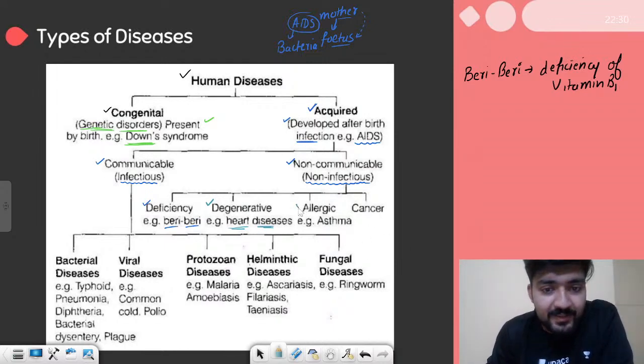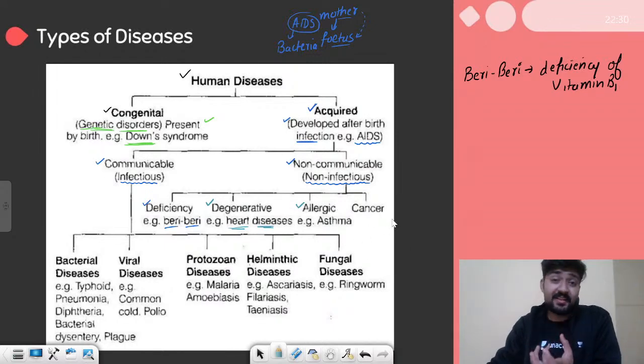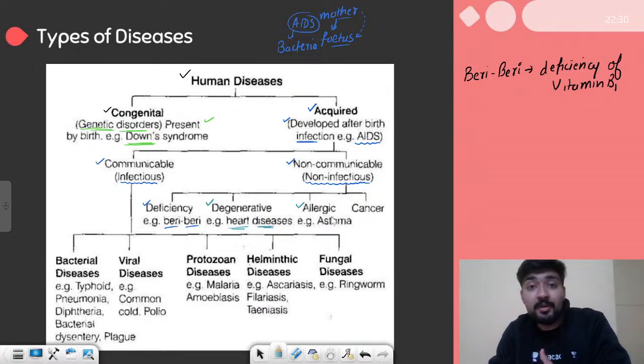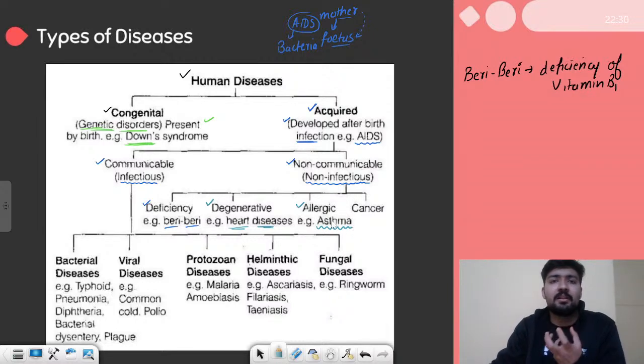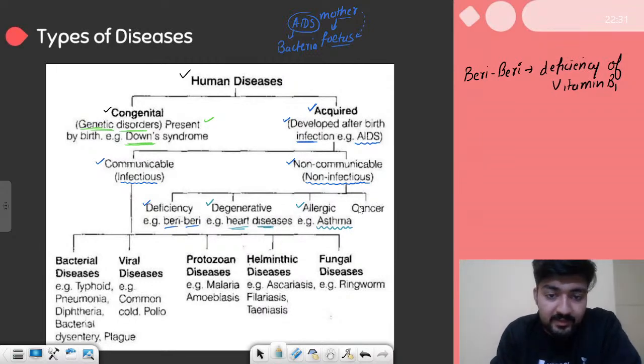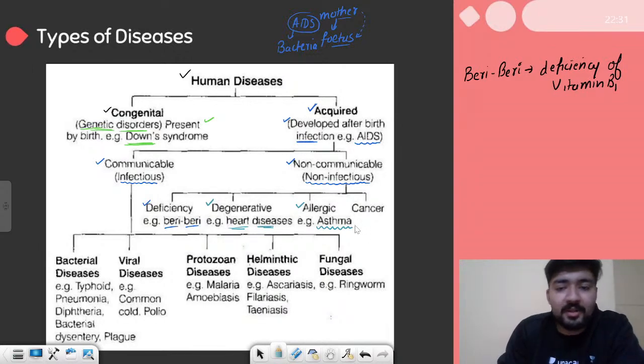After that, we have allergies. Allergies are hypersensitive reactions when you react in a highly intensive way to a certain change. For example, some people are allergic to dust, some are allergic to spices, or it can be anything, furs or certain animals as well. So yes, the hyper response to a certain change is allergy. And a great example is asthma, right? Some people find it difficult to breathe in the presence of certain aerosols in the environment, and this is because of asthma. Again, this is a disease which is non-communicable. Asthma does not spread from one person to another.